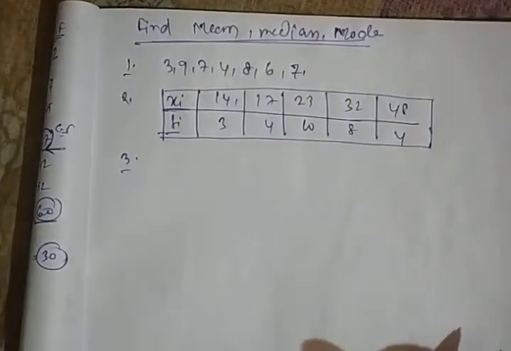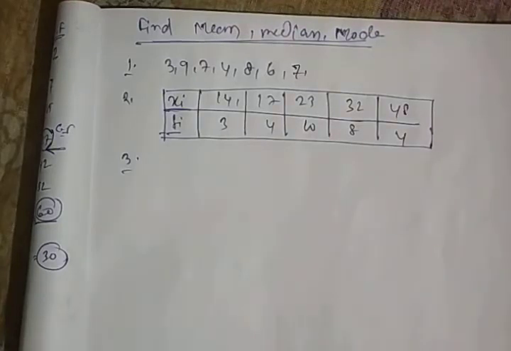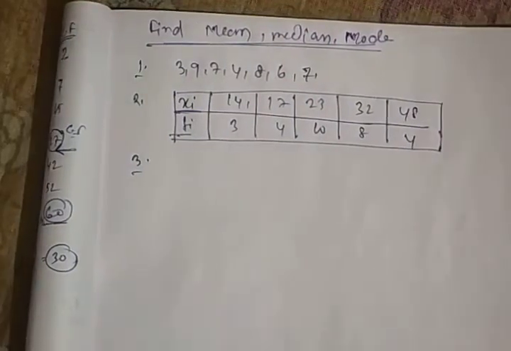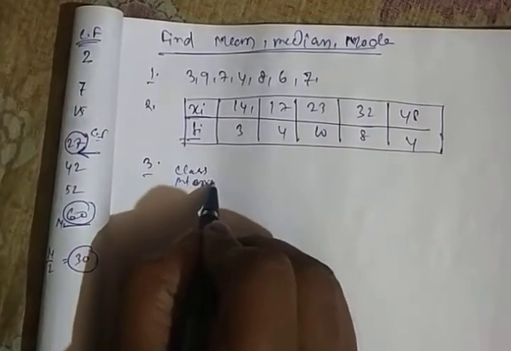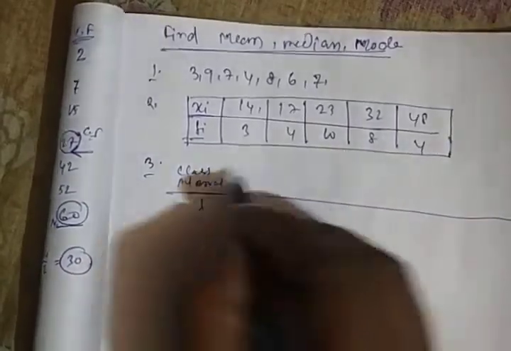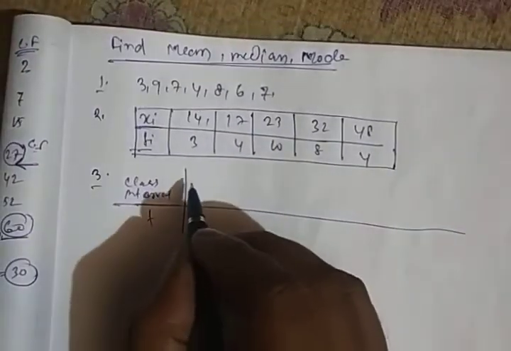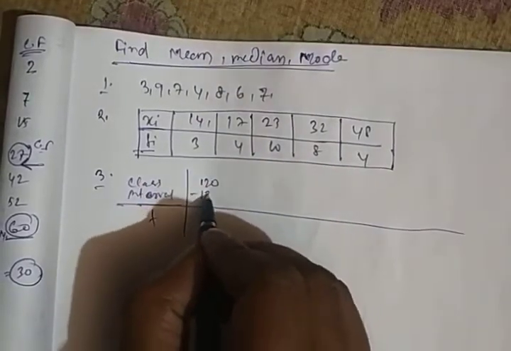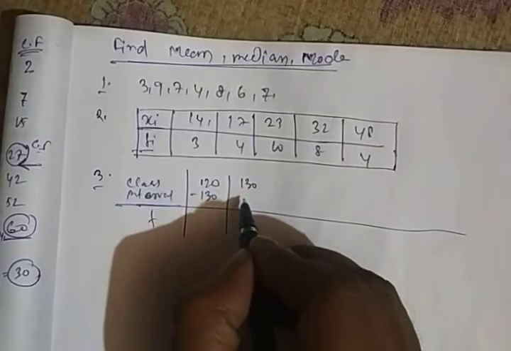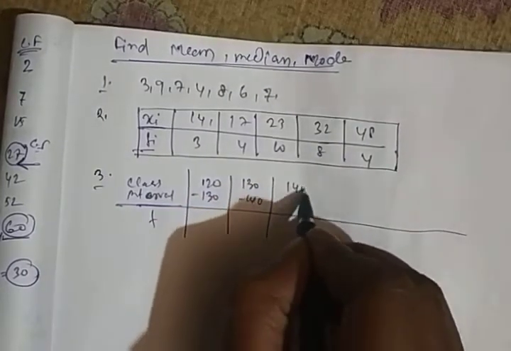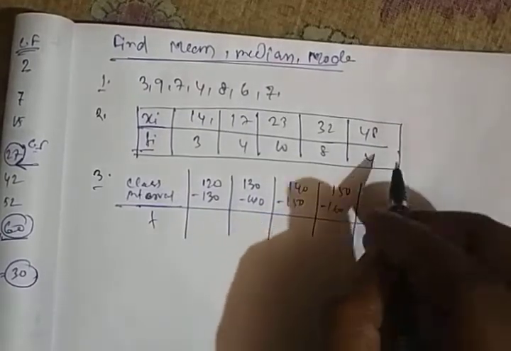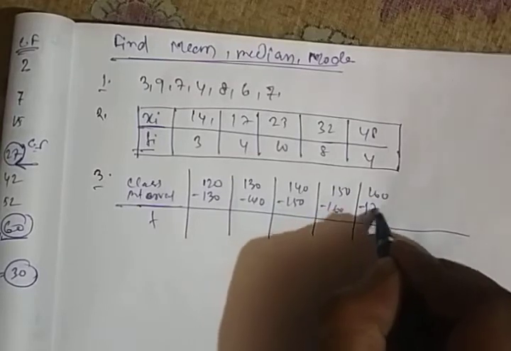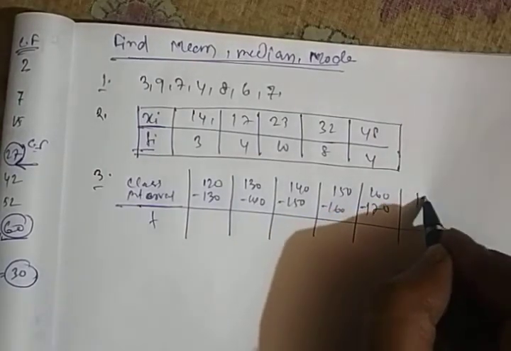And lastly, for a group frequency distribution, the class intervals and frequencies: 122 to 130, 132 to 140, 142 to 150, 152 to 160, 162 to 170, and 172 to 180.